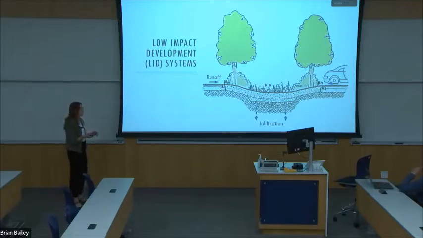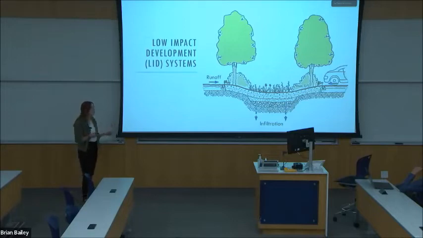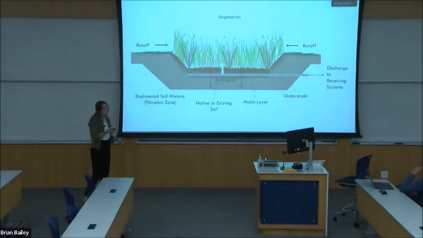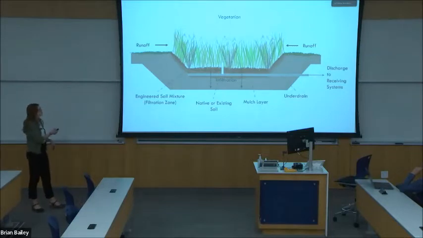So these LIDs are designed to mimic pre-development hydrologic conditions that utilize the biophysical properties of soil to intercept and treat stormwater runoff. Pollutants are removed through the settling, filtration, absorption, and biological uptake provided by LIDs. So here's a more detailed profile of an LID. So vegetation is a common component.